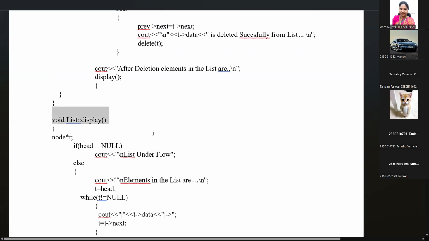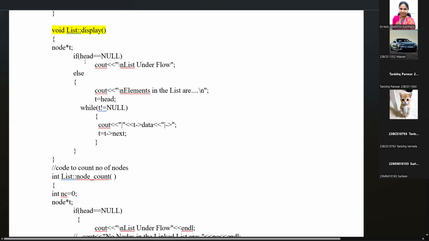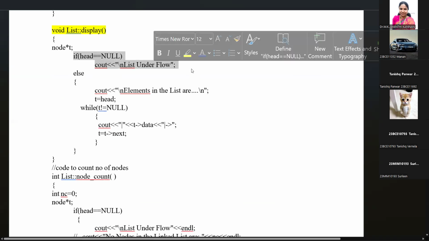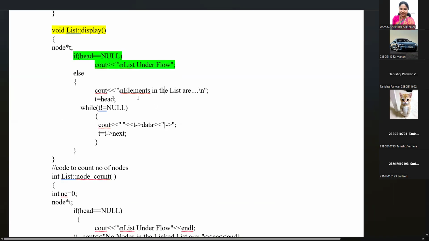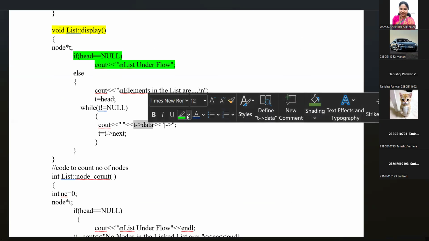Then we are displaying the elements in the list. If header is pointing null, the list is underflow, no elements in the list. If the condition is true, the list is underflow. If the condition is false, then the list displays all the elements. See, out t points data, all the elements in the list are displayed.